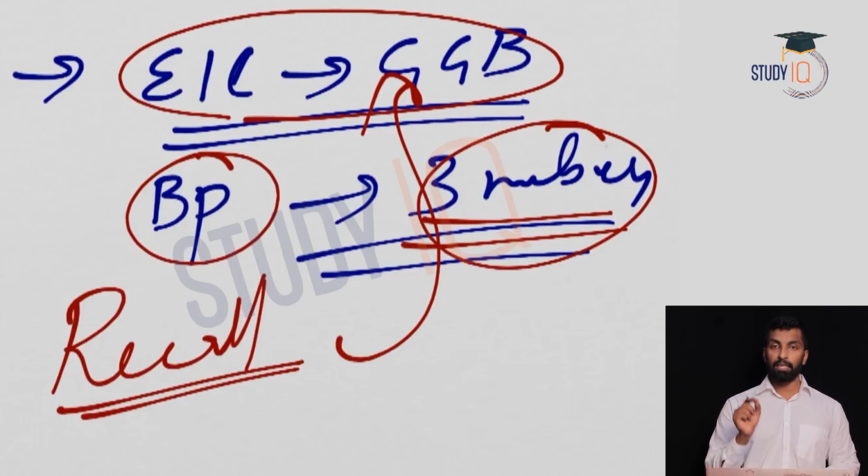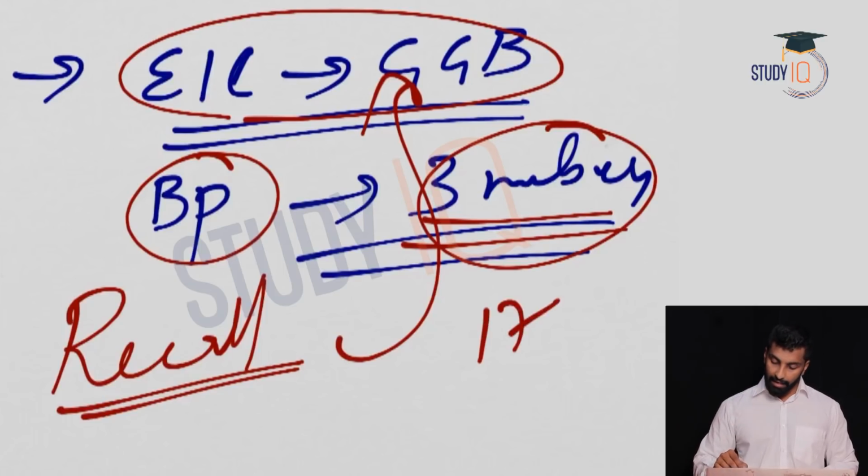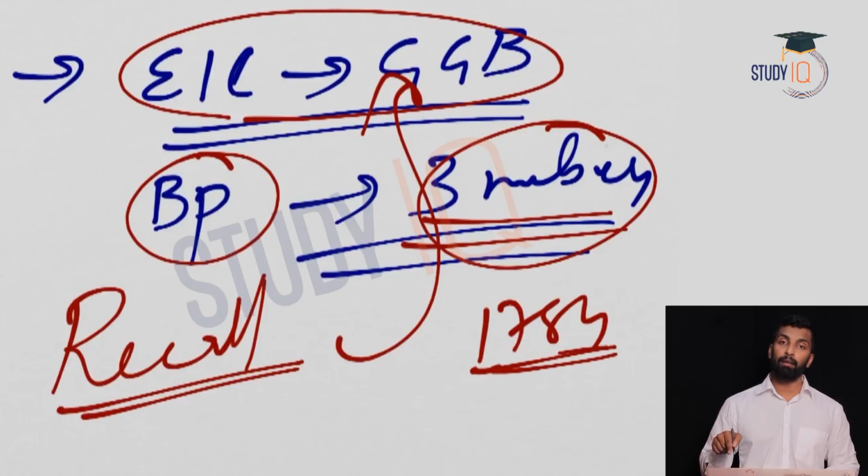So although the Governor General of Bengal was appointed by East India Company, now through 1784 Pitt's India Act, British Parliament, if they are not interested, they can recall that person. You got it? So the provision of recall, what is that? British Parliament can recall any of its official, including the Governor General, although the Governor General is appointed by the East India Company. So a quick recap, 3 provisions.